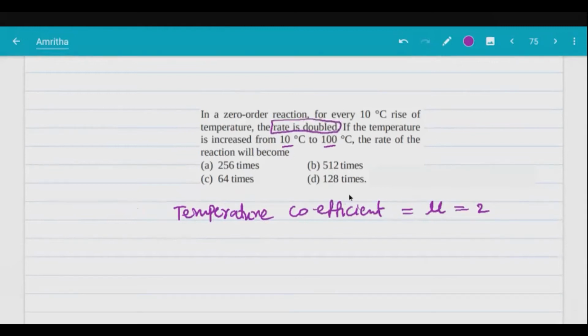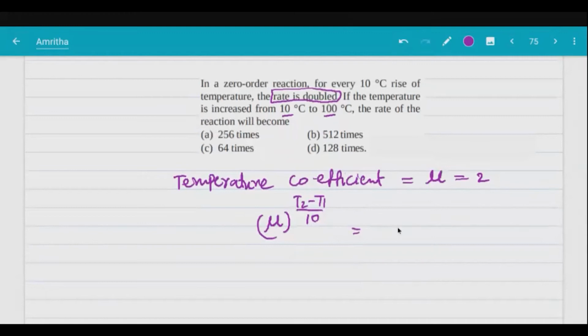This is what happens with most chemical reactions. So you can take mu equal to 2. So we can use mu power (T2 minus T1) by 10. It will come as 2 times, 2 power 2, 2 power 3, 2 power 4, like that. So final minus initial temperature by 10. So these many times the rate will increase if temperatures are given. So the temperature coefficient is 2.